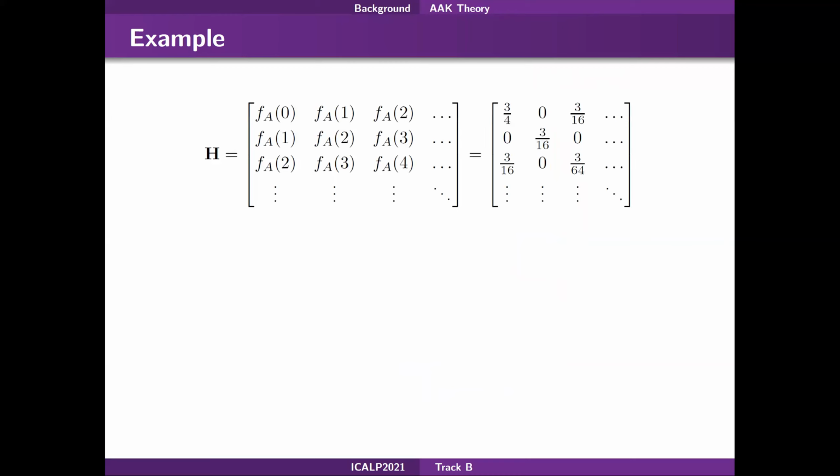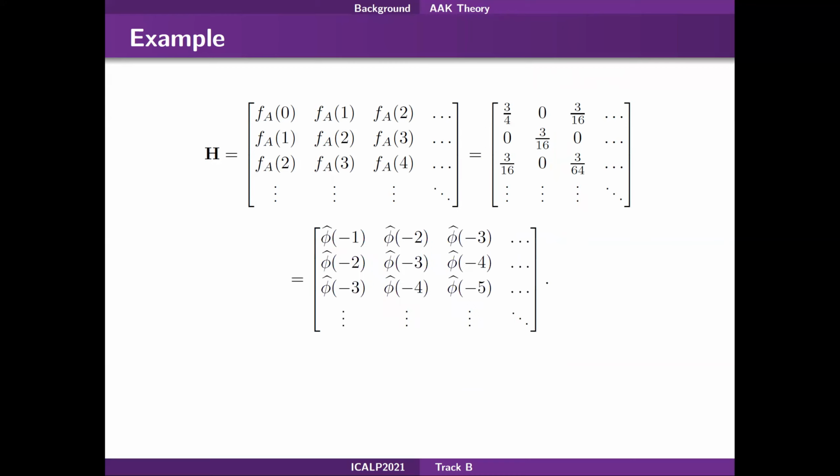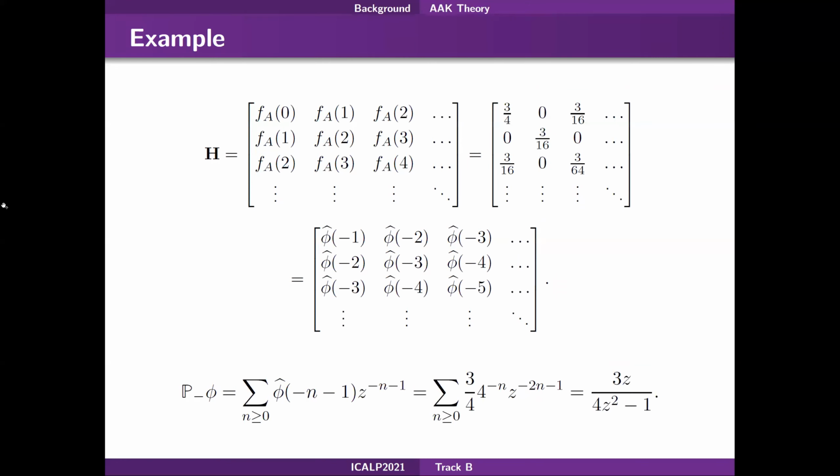This Hankel matrix can now be interpreted in relation to a symbol that we can compute. And we see that since we only have access to the negative Fourier coefficients, we don't have an expression for the full function, but only for its projection in the negative Hardy space. Now, using the value in the Hankel matrix, we obtain a function that we will later refer to as the rational component.